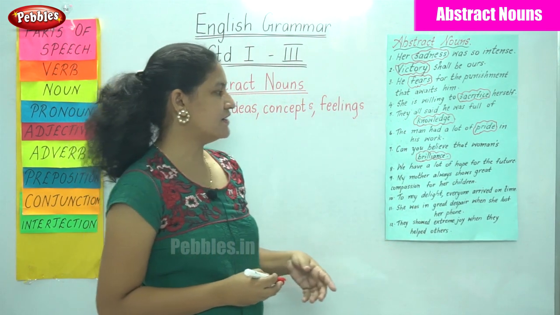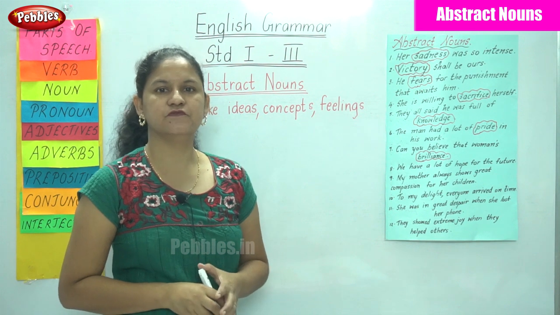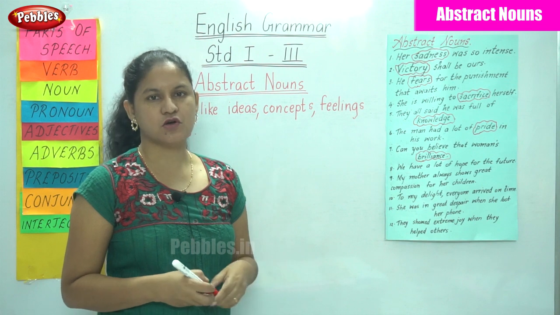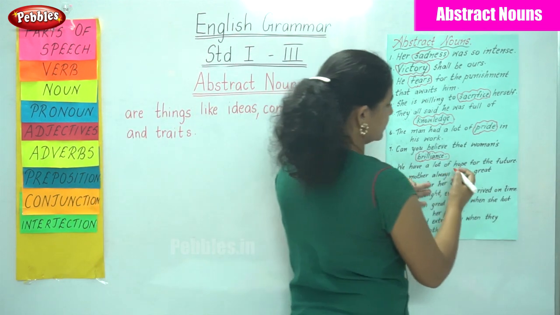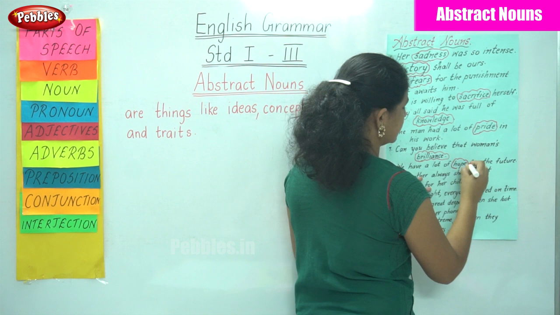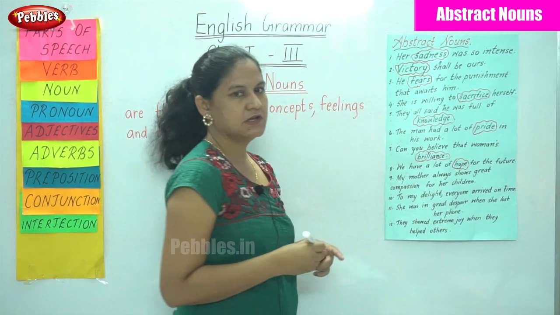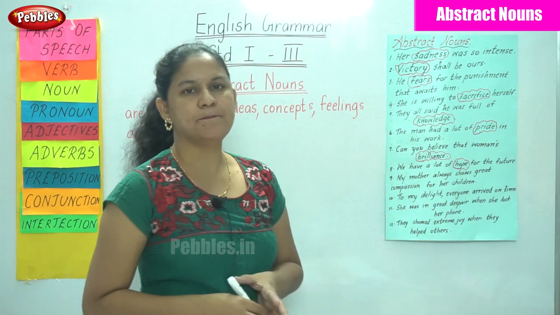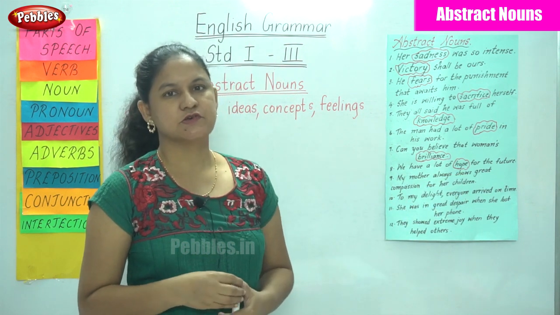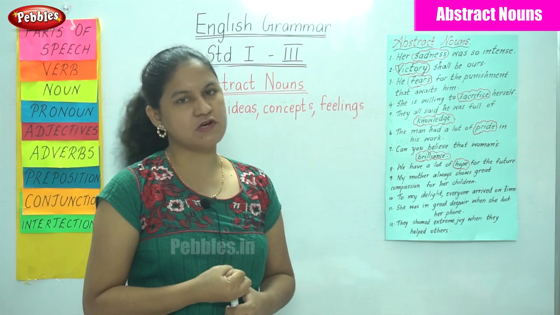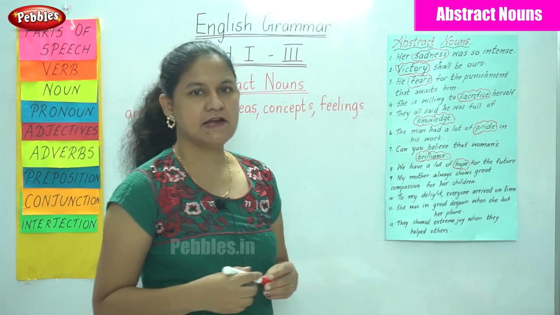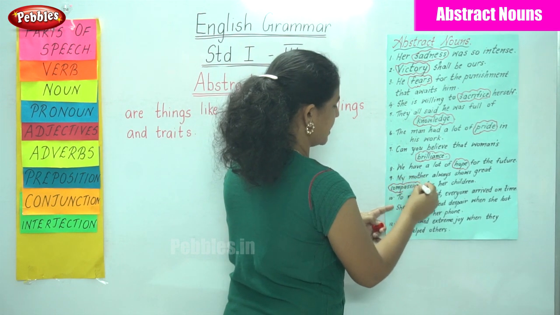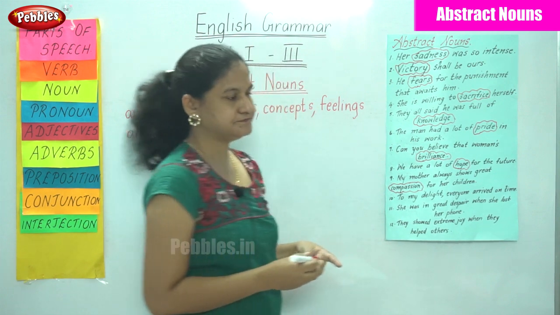Next, we have a lot of hope for the future. Hope again is our idea or the concept within us. So the word hope is the abstract noun in the sentence. The next: my mother always shows great compassion for her children. Compassion is an inbuilt quality in mothers and it is the abstract noun in the sentence. So, compassion for her children.